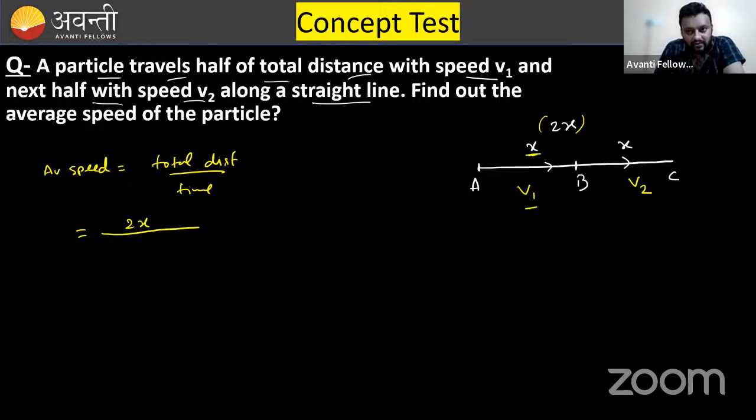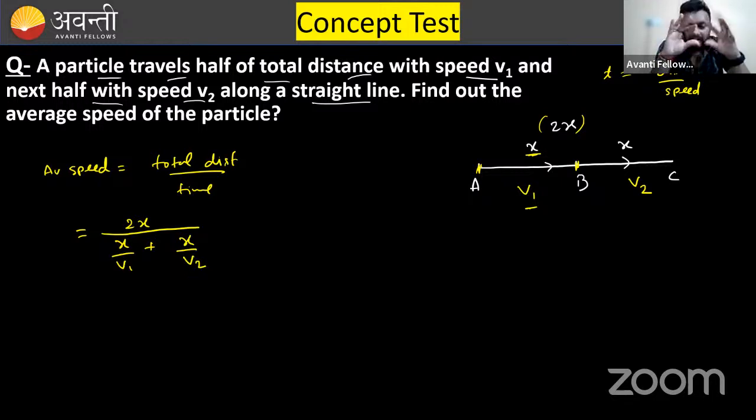So you know that time is equal to distance over speed. I think you can transpose these things. Distance is speed into time, time is distance over speed, nothing to worry about that. So for the AB part, distance is x, speed is v1, plus for the BC part, distance is x, speed is v2.